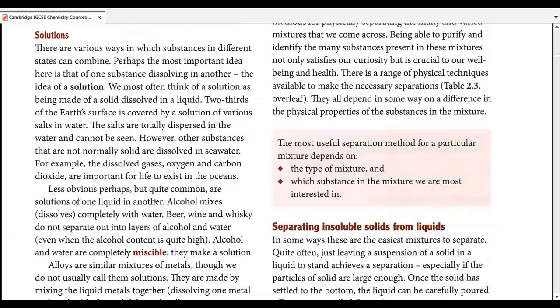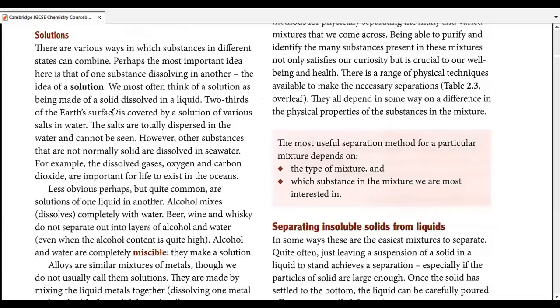Less obvious perhaps, but quite common, are solutions of one liquid in another. For example, alcohol mixes or dissolves completely in water. Different types of alcohol such as beer, wine, whiskey do not separate into layers of alcohol and water. Even when the alcohol content is quite high, they do not make any separate layers. Okay? Alcohol and water are completely miscible. We use the word miscible when one liquid is mixed into another.